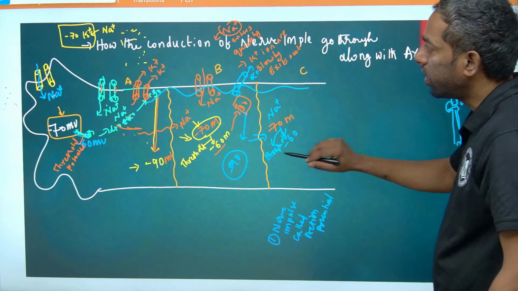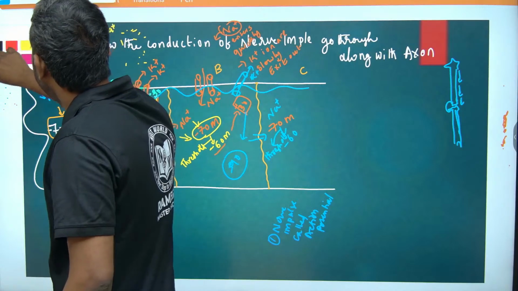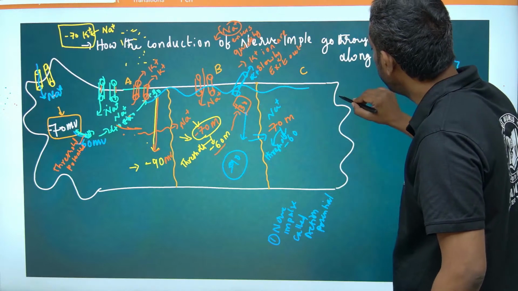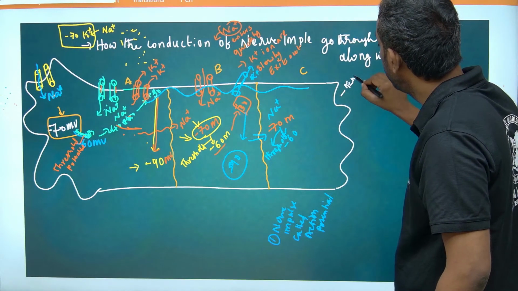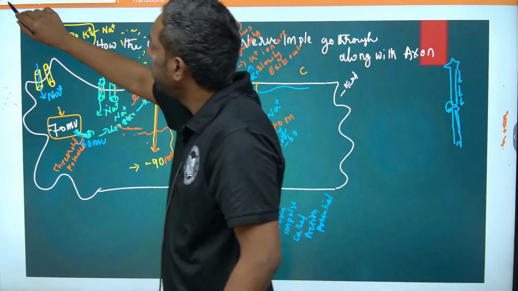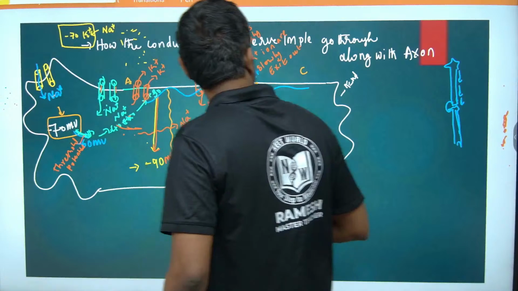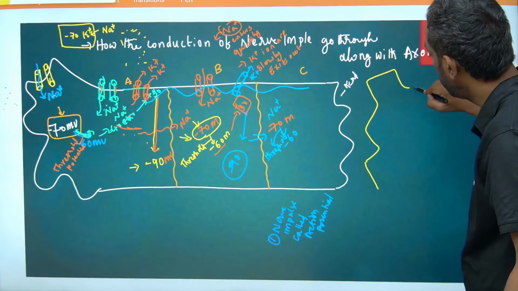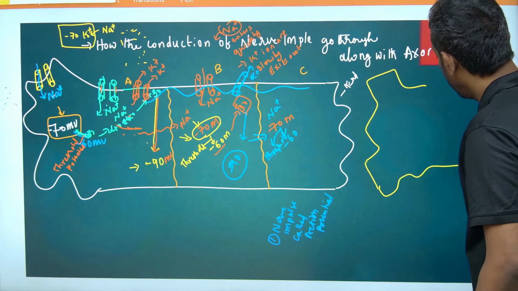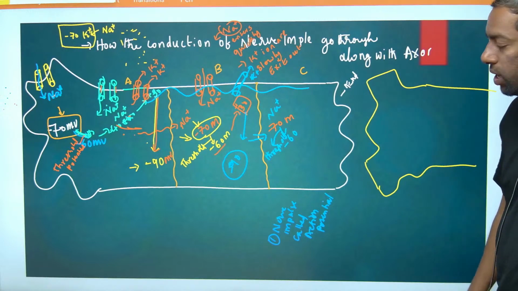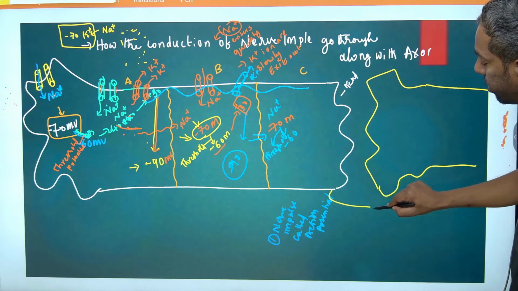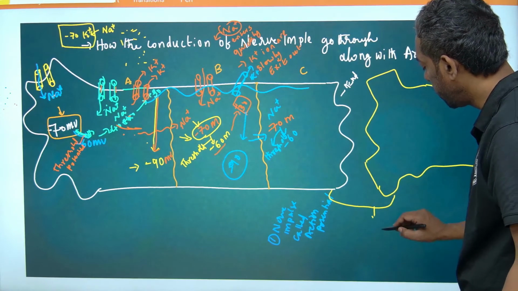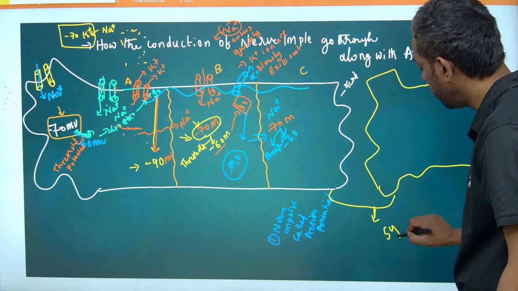This is the axon end. And the next neuron starts. The next neuron's dendrite starts. This is the next neuron. Between the neurons, there is a gap we can call the synapse.